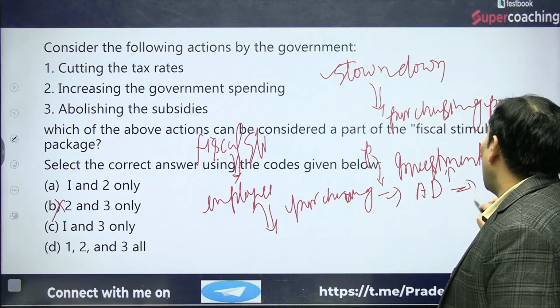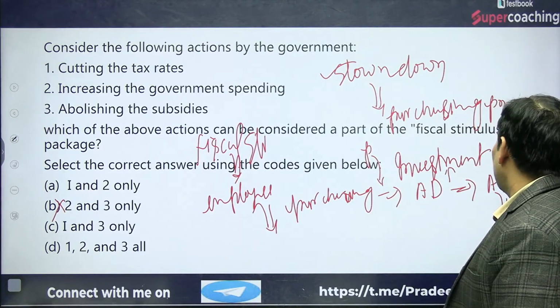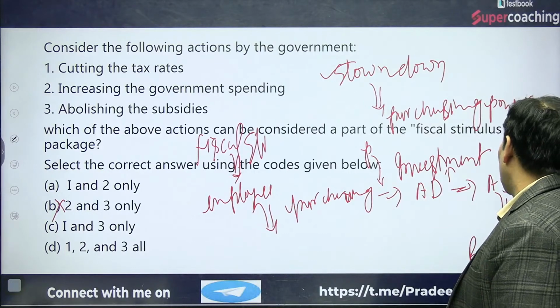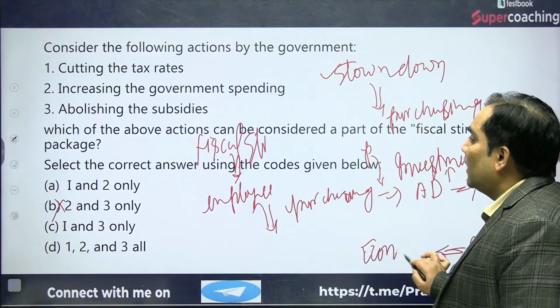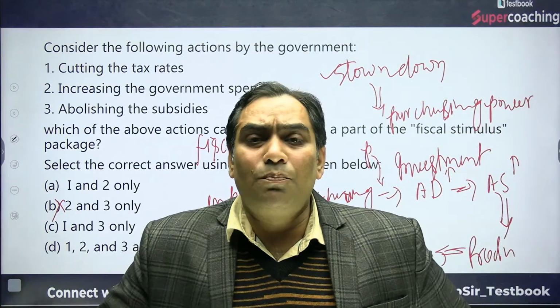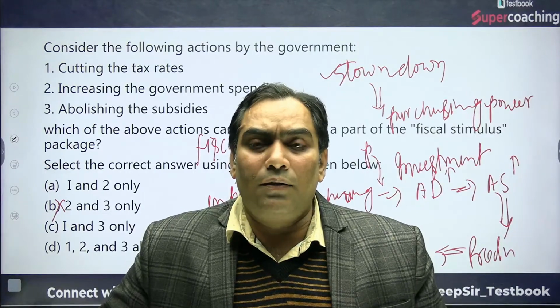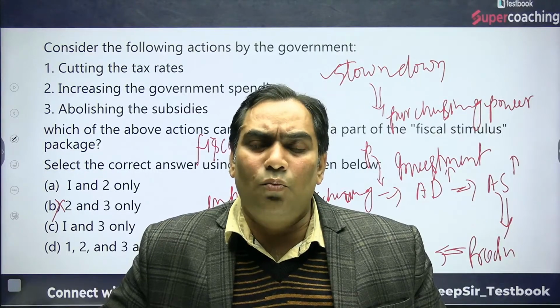When aggregate demand increases, aggregate supply will increase, meaning production will increase, meaning economic growth will be there. This process is known as fiscal stimulus. That means making more funds available in the hands of the people. That is nothing but fiscal stimulus.